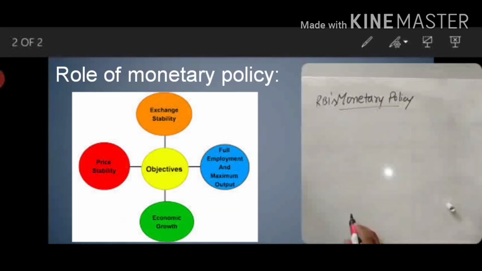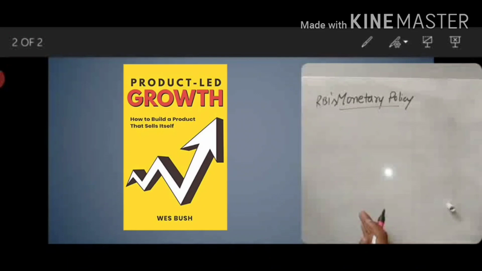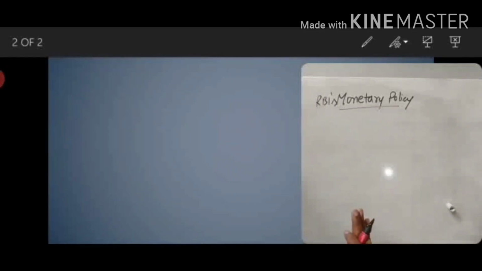First of all we have to know the role of monetary policy. The role of monetary policy is the circulation of money in the financial system. It has to determine the size and rate of growth of money supply, protect the intrinsic value of the rupee, and ensure price stability. The main important thing is to ensure price stability, and that leads to equitable growth. We have to grow in an equitable manner, not an unequal manner. No section should be hurt by the policies made by the Government of India and RBI.